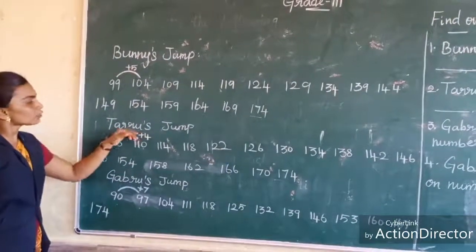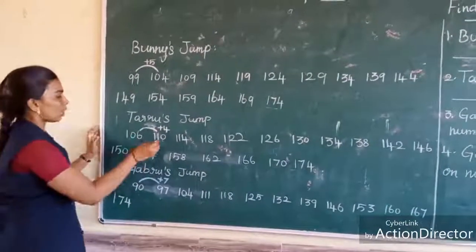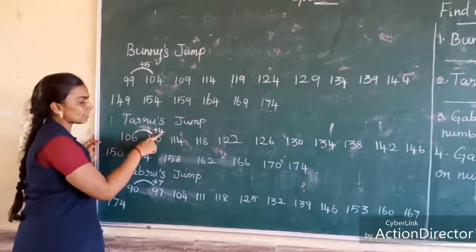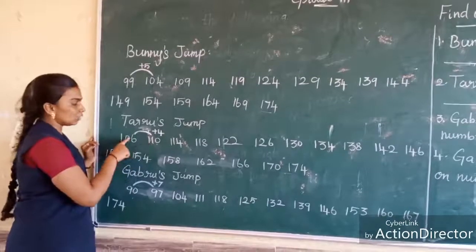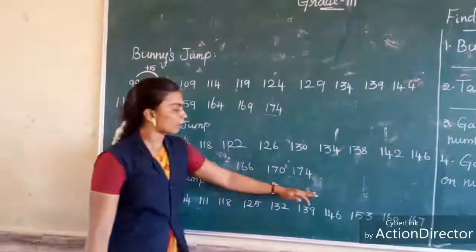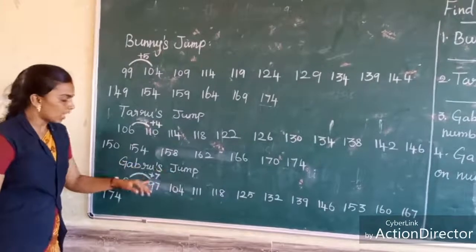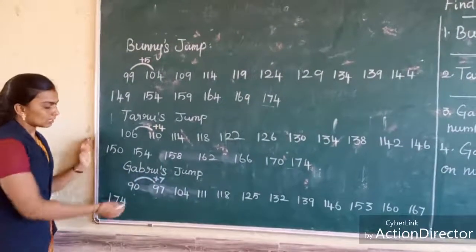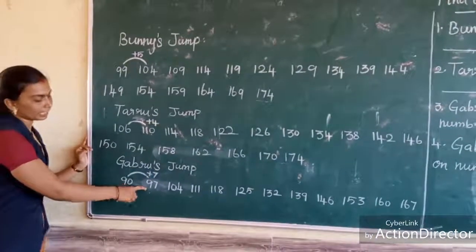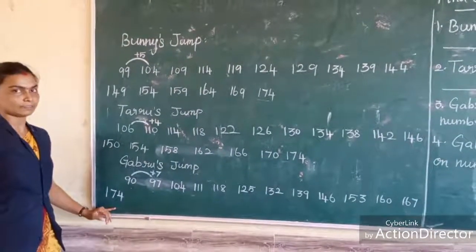And then Taru jumps on every 4th box. The starting point is 106. 106 plus 4 is equal to 110. Like that I have written up to 174. See, Gabru jumps on every 7th box. What is the starting point of Gabru? 90. 90 plus 7, we will get 97. Like that I write up to 174.